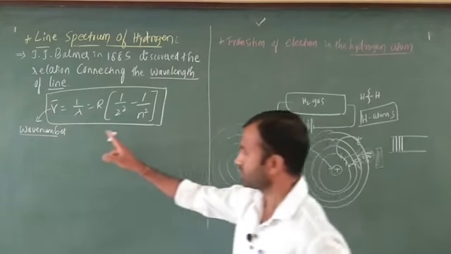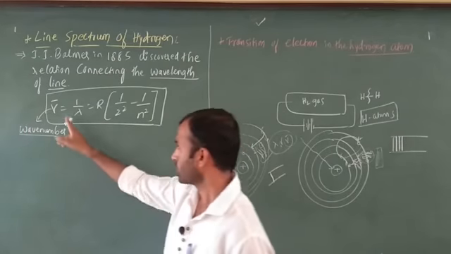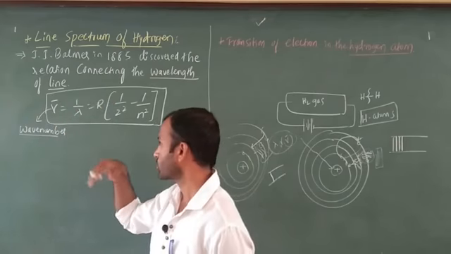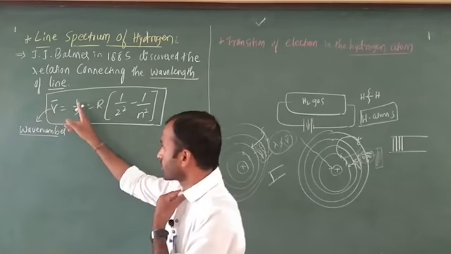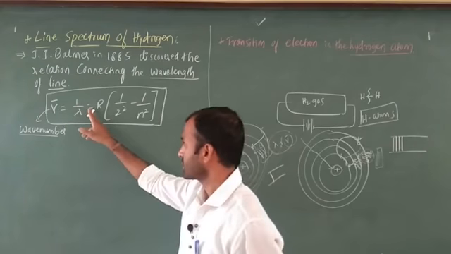In this case, this nu bar is there. The nu bar indicates what? Wave number. What is the nu bar? You know very well about that, the definition of nu bar. Okay, nu bar equals what? That is the reciprocal of wavelength. Nu bar equals 1 by lambda. Next, after that, in this case, what happens?